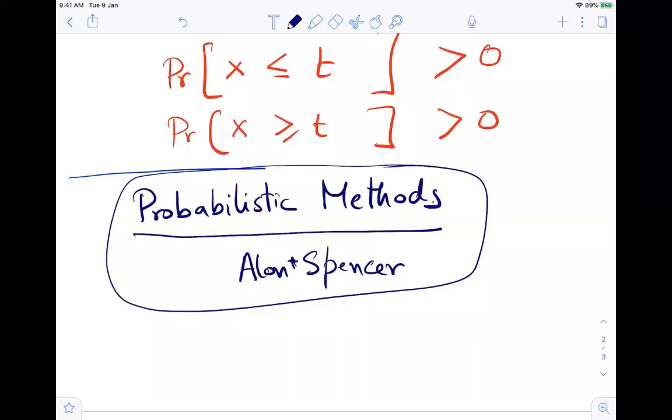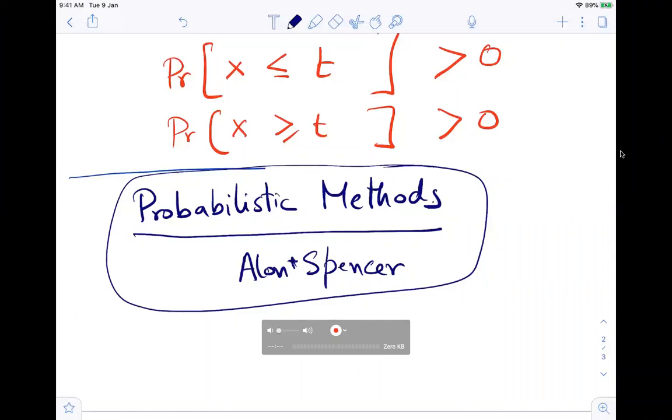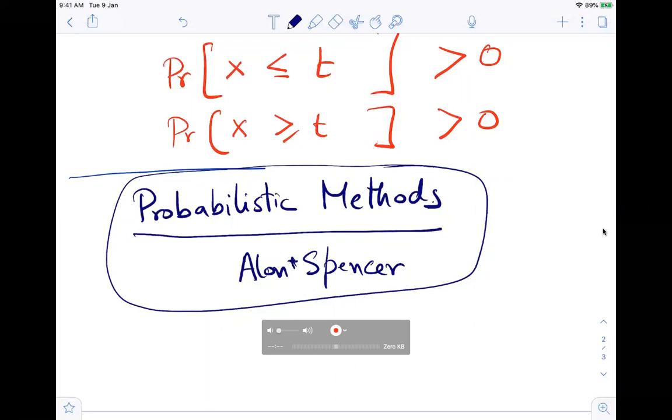Did you guys like this proof? Yes, sir. Okay, good. I'm happy if you like it. So I have two options, and I am thinking of something else completely while I am giving this proof.